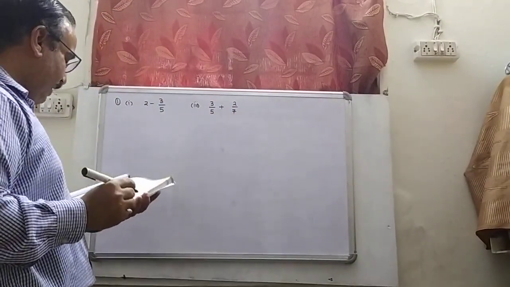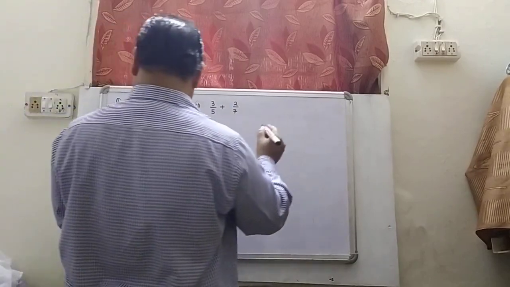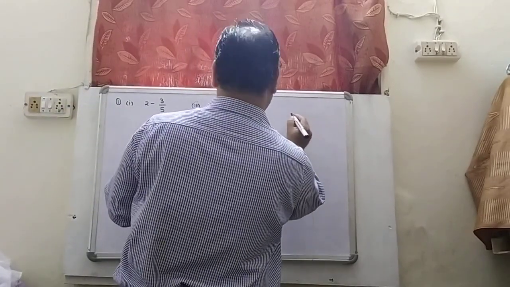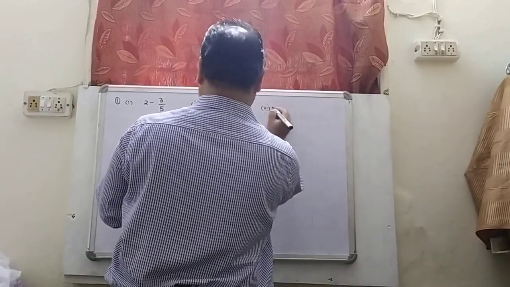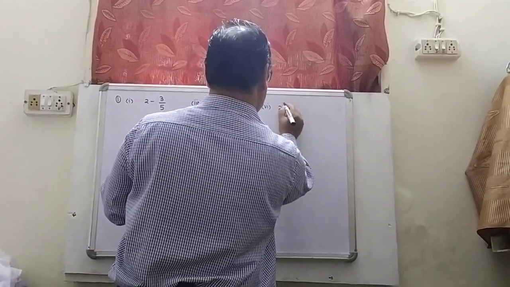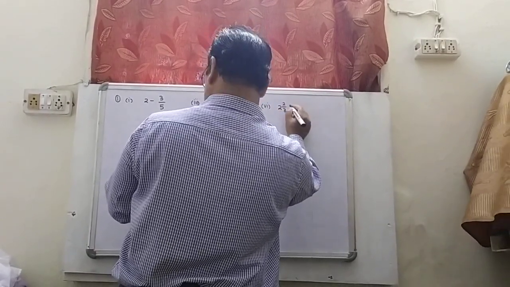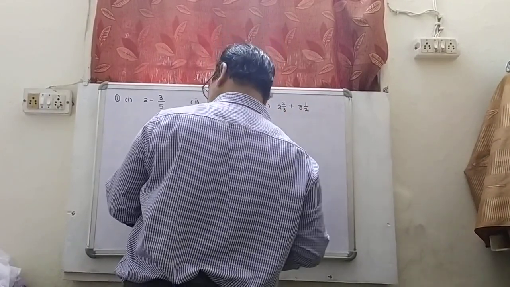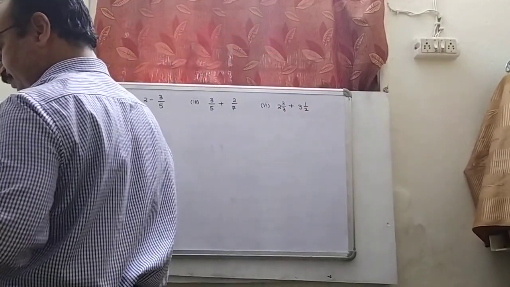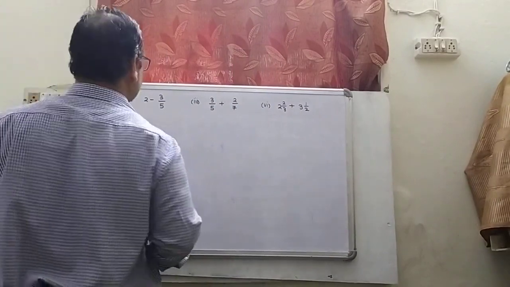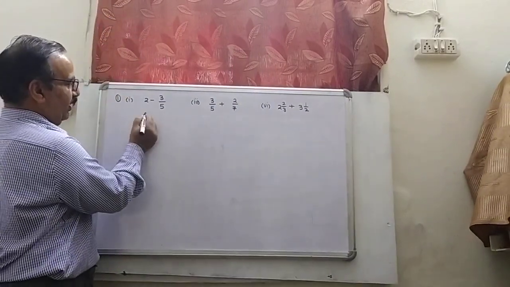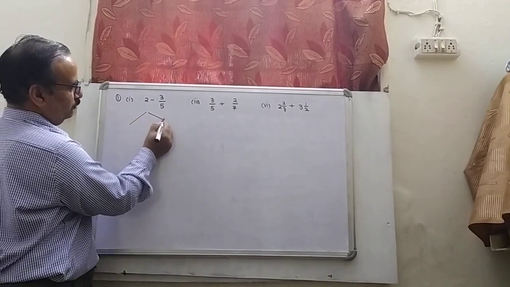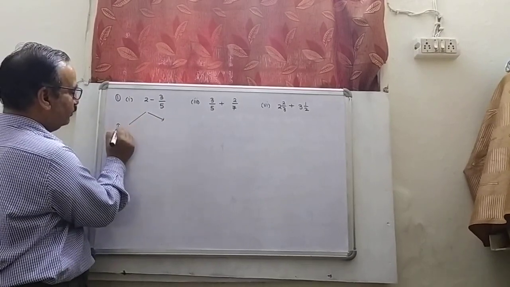I'm taking one more example. It is 2 whole 2/6, I mean 2 whole 2/3 plus 3 whole 1/2. Okay, let me see how we can add them. I can solve it in two manners. First method is